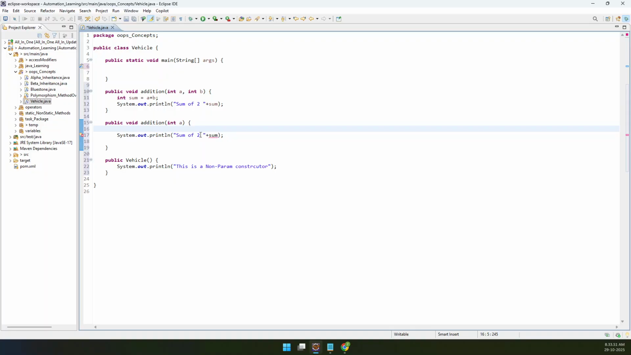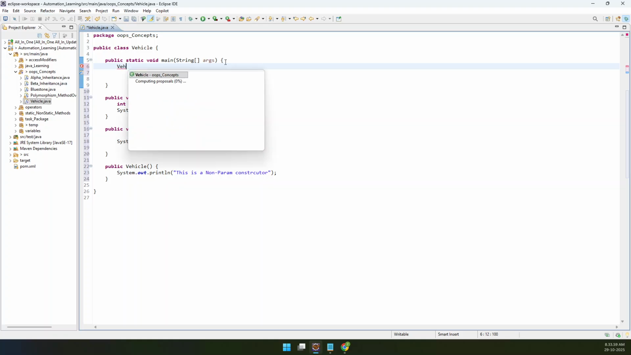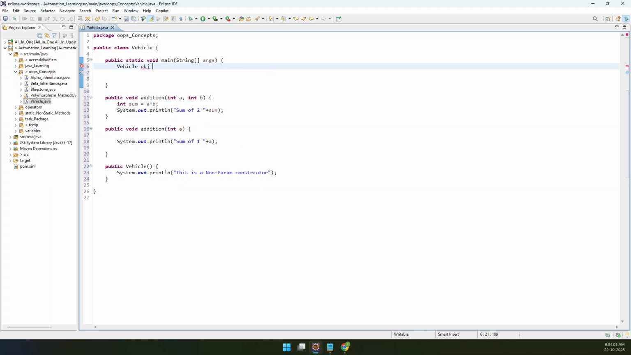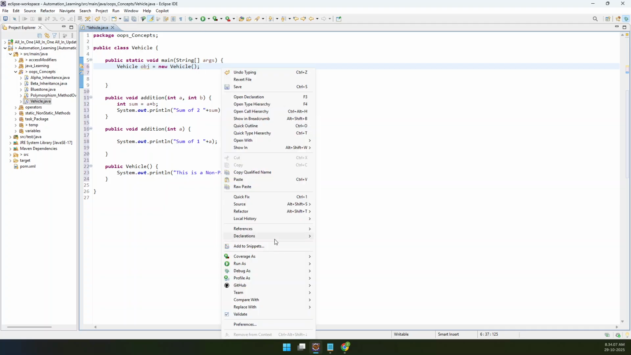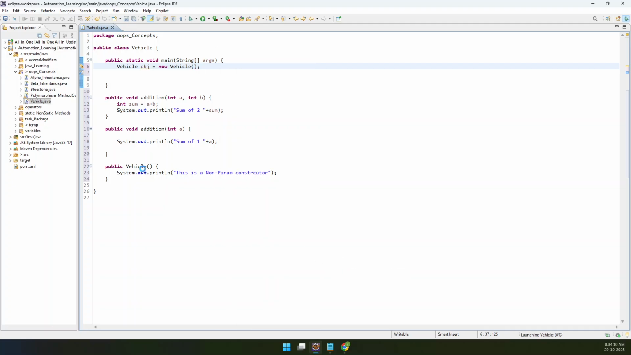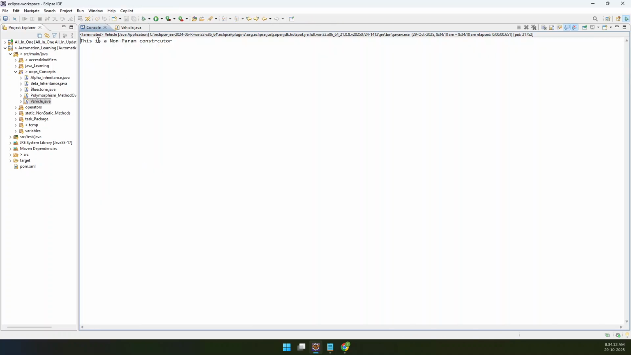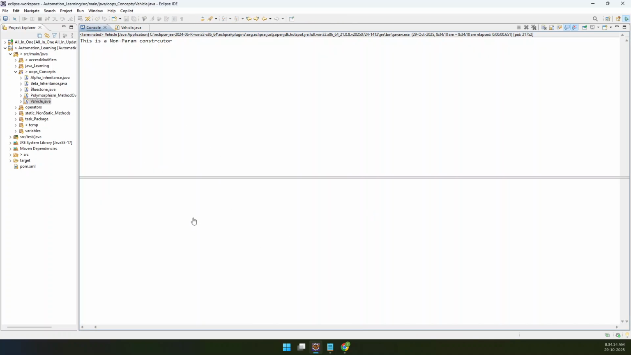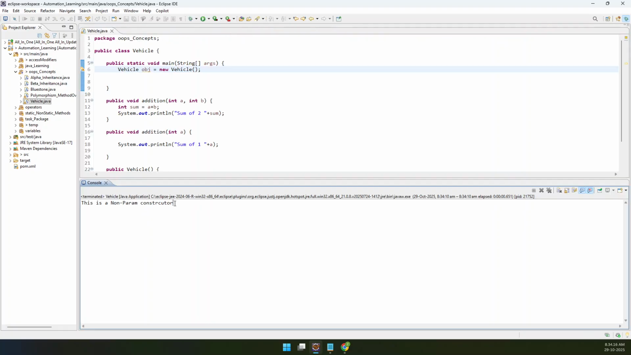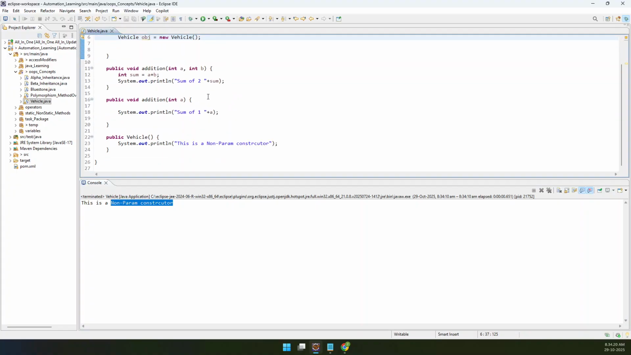I'm just printing directly the sum of one number. I'm just printing it as a. Now what will happen is, whenever I am creating an object for this, obj is equal to new Vehicle. Even though I'm not calling this method called vehicle anywhere, I can still see the output, as this is a constructor, right? This is a non-parameterized constructor. I'm nowhere calling this. I have just created an object for that.